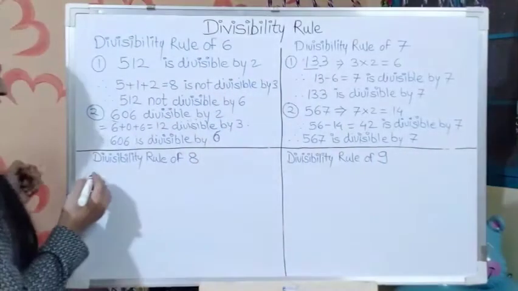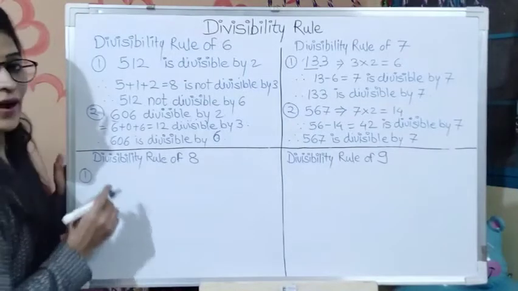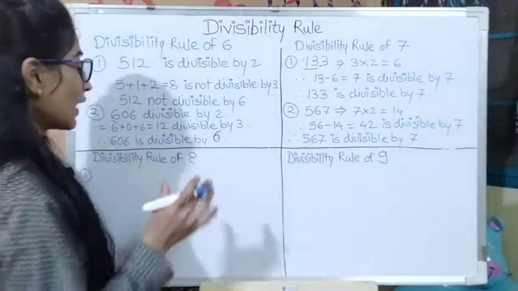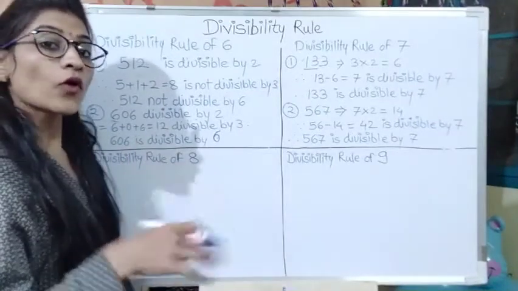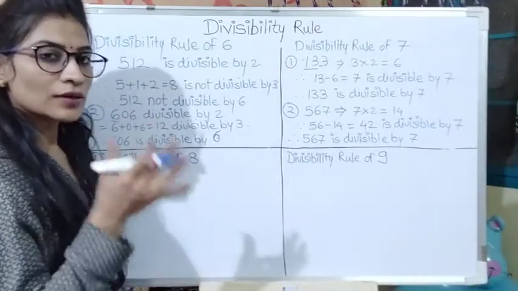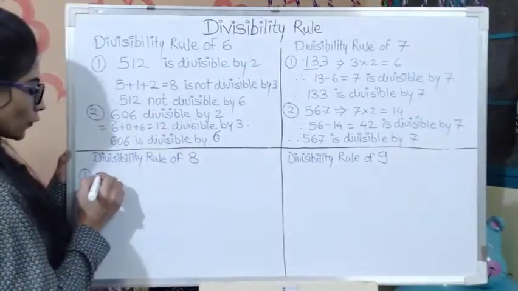Now let's take the next rule, the divisibility rule of 8. In this rule what we have to do? We have to take the last 3 digits. Okay. And you know that this rule is applicable for 4 or more digit numbers. Okay. Not less than 4 digit numbers. So we will take a 4 digit number.